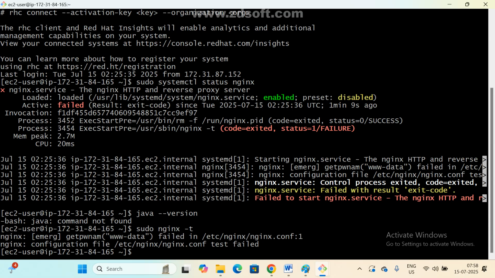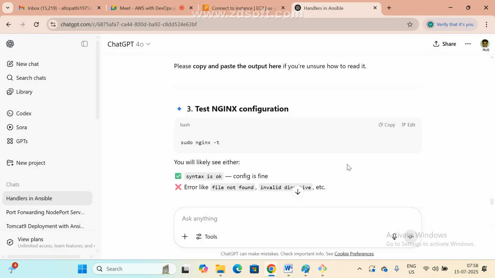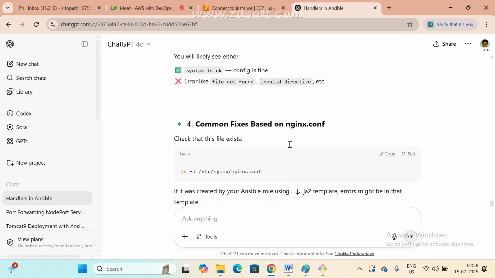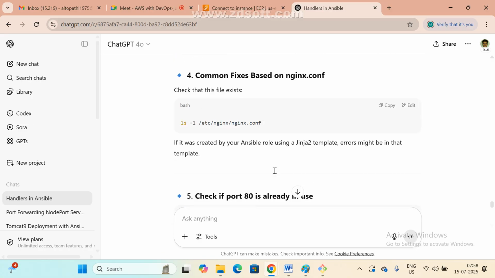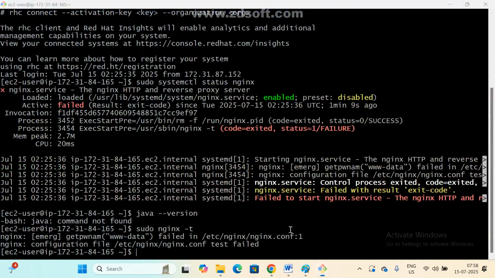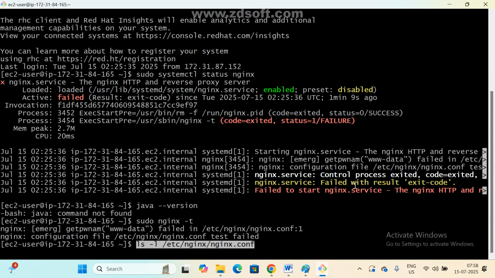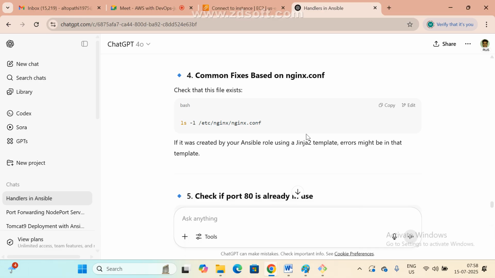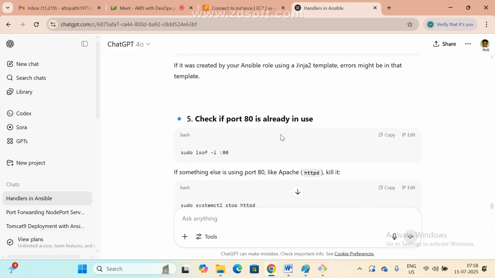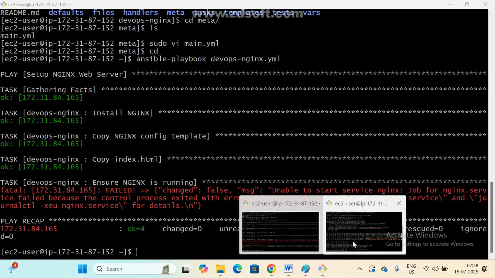What is it saying? Nginx. Here is the problem. Here it says likely OK, meaning the configuration file, and here is the error. Now go here. Common fixed. Just I'm checking one by one. That's it, this is OK. Root folder. Now check, already in use. Just check this command also.